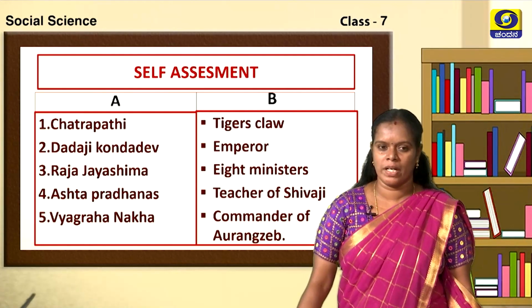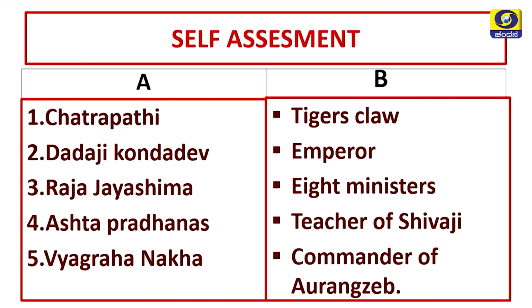Now children, are you ready to match it? Yes, let us match, children. Now Chhatrapati. Who is Chhatrapati? Yes, you are right. Very good, children. Chhatrapati means here emperor. Dadaji Kondadev. Who was Dadaji Kondadev? It was the teacher of Shivaji. And the third one, Raja Jayasimha. Who was Raja Jayasimha? He was the commander of Aurangzeb.